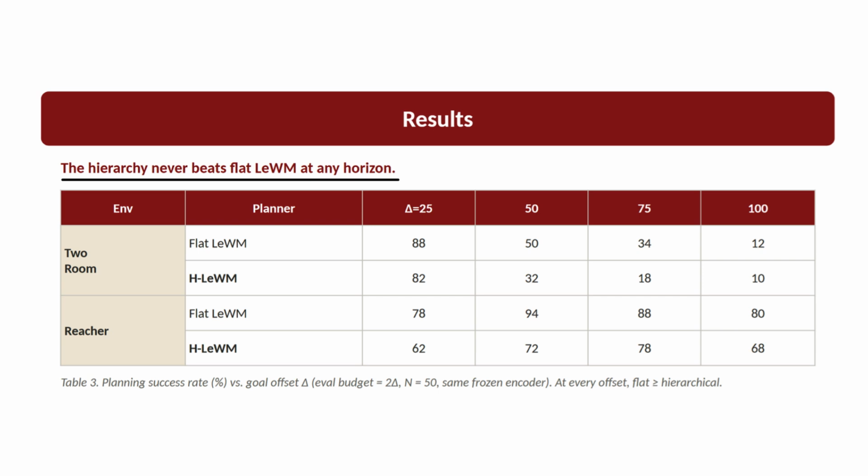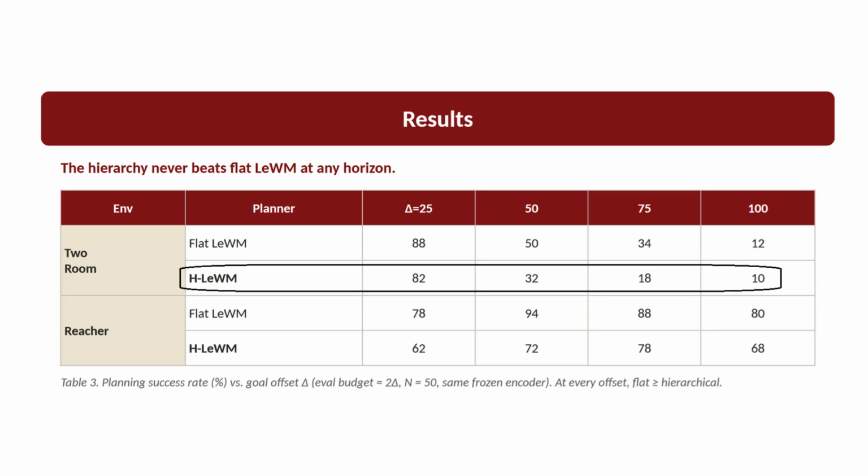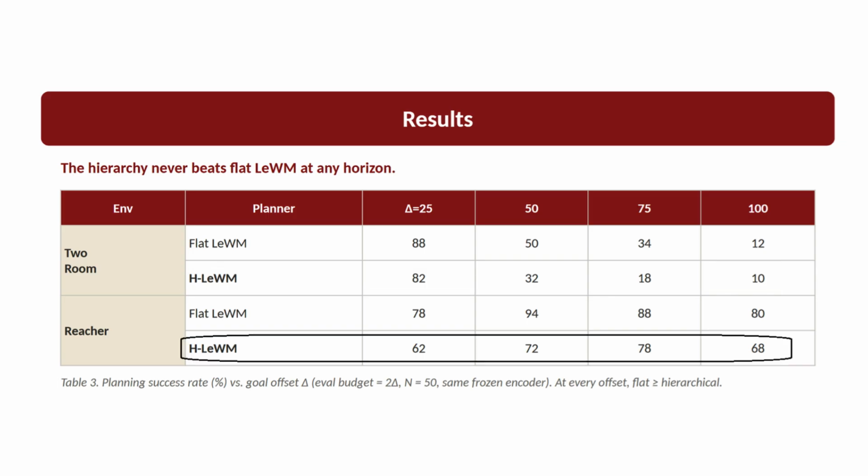Our headline result is a negative one, and that's the interesting part. Across every goal offset on both environments, the hierarchy never beats the flat LeWorld model. But the two environments fail very differently as the goal moves away. Two-room collapses, it falls from the high 80s down to 12%. The hierarchy tracks below the whole way. But Reacher barely moves. Both planners stay high across every horizon.